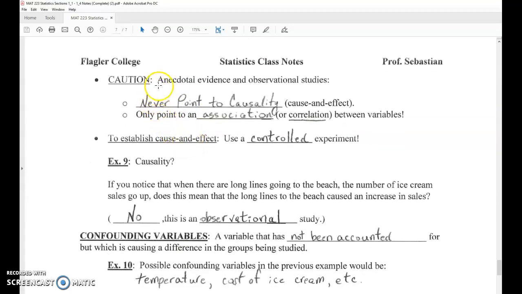So, caution. Anecdotal evidence and observational studies never point to causality, cause and effect. They only point to an association or relationship, some people will say, or a correlation between variables. So a correlation can be shown between variables. They're related. We just can't show one causes the other or not. To establish cause and effect, whether one variable caused another to happen or not, we must use a controlled experiment.